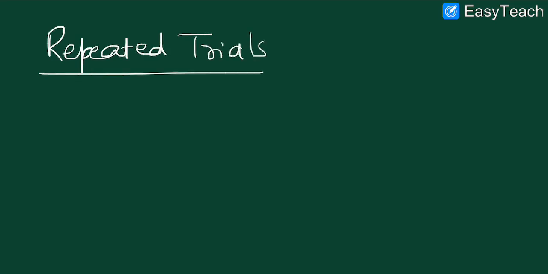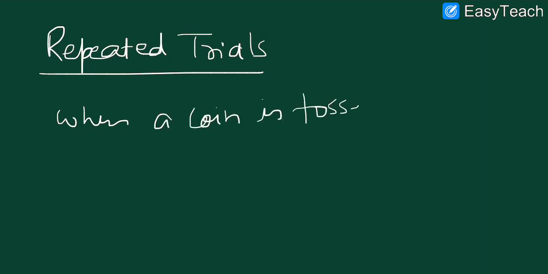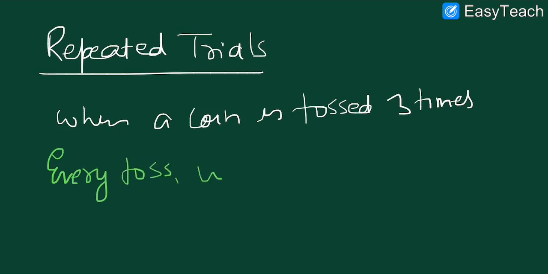Repeated trials means, for example, when a coin is tossed three times, we know the sample space, and we are also aware that at every toss we have head and tail. Apart from head and tail, we are not expecting any other outcome.